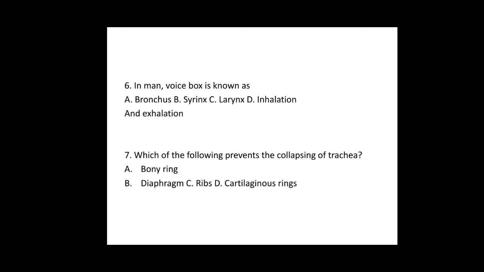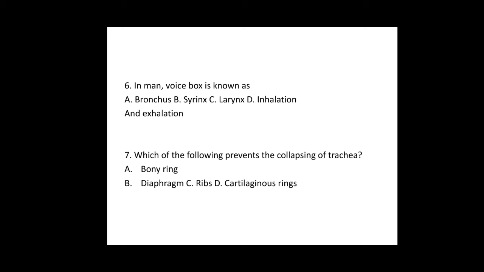Option C, larynx. Larynx is also called the sound box and the voice box in man. Why is the larynx called the voice box or sound box? Because it helps in the production of sound. Option D, inhalation and exhalation. They are the processes of breathing. So for the sixth question, option C is the correct one.